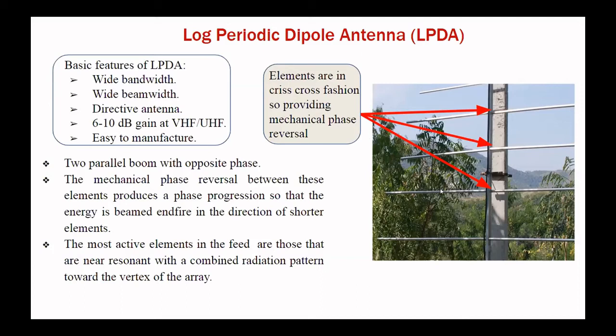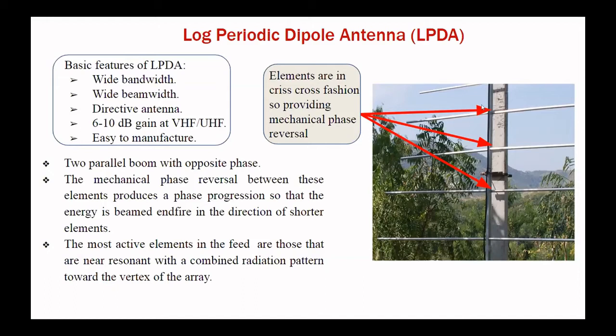So if we mount it vertically, and the beam width is approx 90 degrees, then it can get better coverage of approx 6 to 8 hours. So we do not need a tracking system and other mechanical complexity. Another thing is that it is a directive antenna, its gain is about 6 to 10 dB, and it is easy to manufacture.